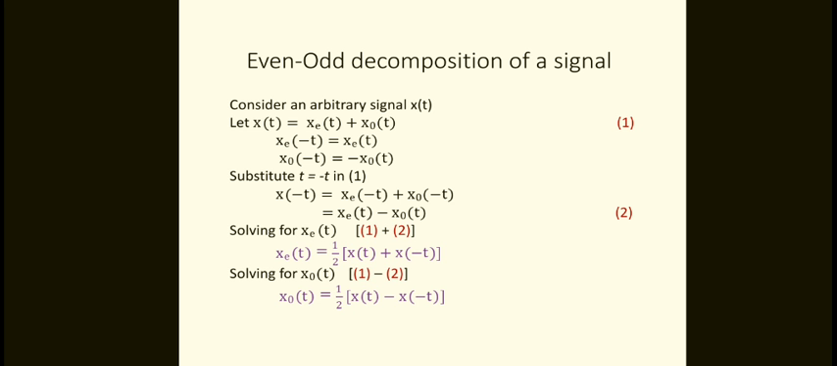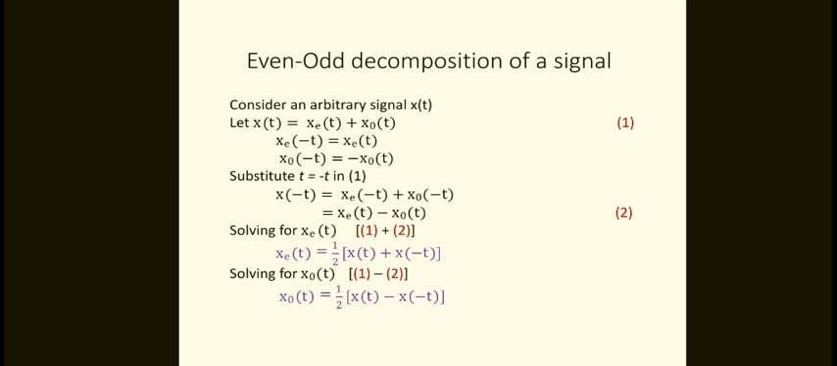Now we'll take another one, decomposition, even odd decomposition of a signal. Consider an arbitrary signal x of t, where x of t is equivalent to the composition of even and odd functions. So therefore xe of t plus xo of t. But we'll consider that even function, already you know that x of minus t equal to x of t from the basic analysis of even and odd functions.